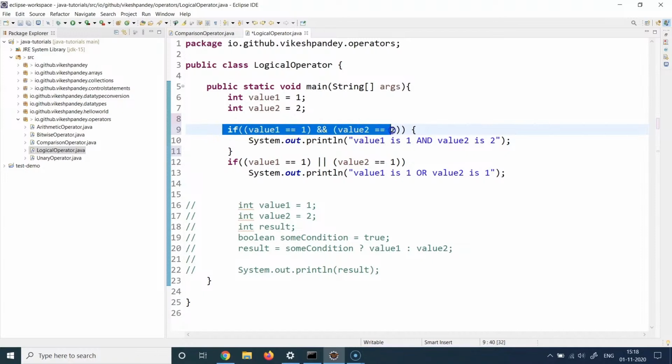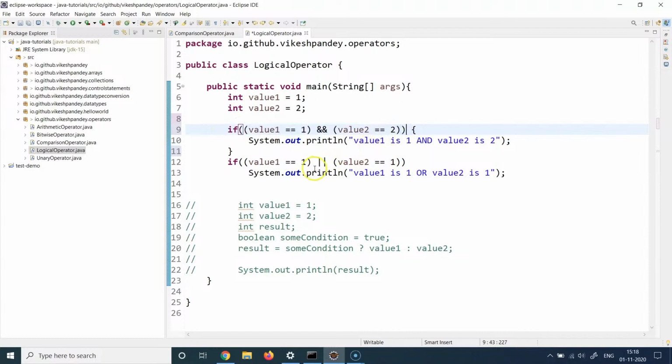So this whole if condition is only going to be true if both of the conditions are true. That's the property of and: it will force that both the conditions on the left hand side and the right hand side hold true, and only then is the whole expression going to hold true. Even if one of the conditions evaluates to false, the whole if expression will evaluate to false.